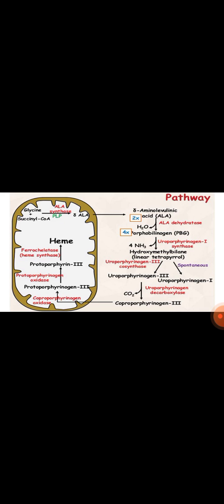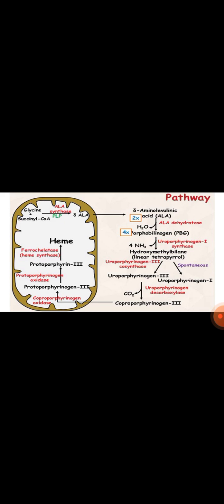But the formation of zinc protoporphyrin is because of the inhibition of this enzyme. This zinc protoporphyrin is responsible for anemia. So this is how these byproducts cause lead toxicity in brain as well as in blood.